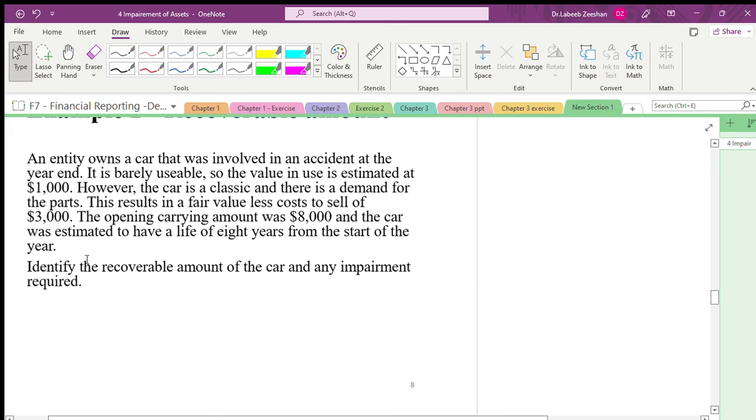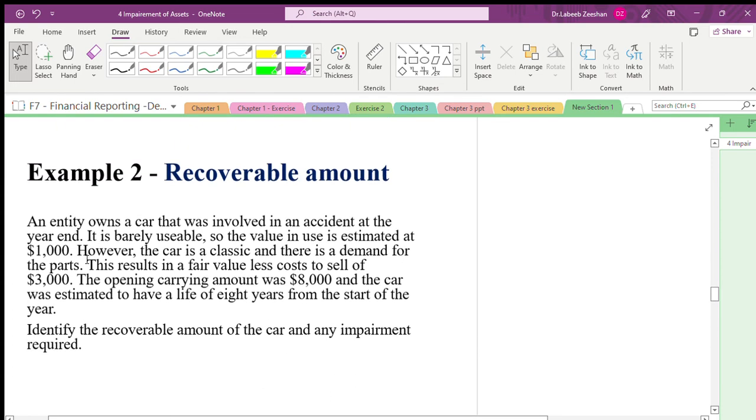And what are we doing? Recoverable amount. An entity owns a car. See, Alhamdulillah, they are talking about the same thing. Now, the entity owns a car that was involved in an accident at the year end. It is barely usable. We cannot use it. So the value is estimated at how much? 1,000.